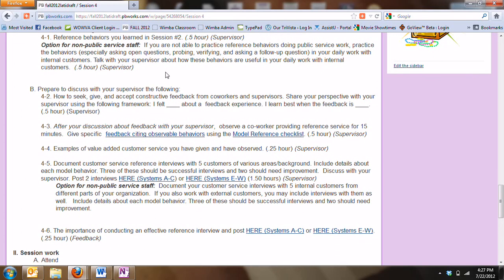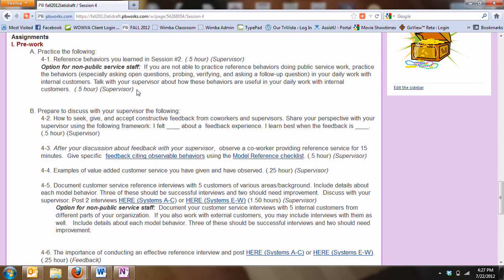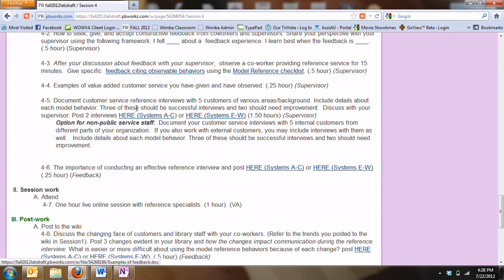And at the end of each explanation of what the assignment is, it tells you how long it should take you, and then it should tell you who the person is that's giving you feedback on that assignment. So we're going down to 4-6, and you'll see at the end of 4-6 it says feedback, so that's a feedback provider. And in this case it's Debbie for Cecil for our first link. So if you're in systems A through C, you're going to click on this link.